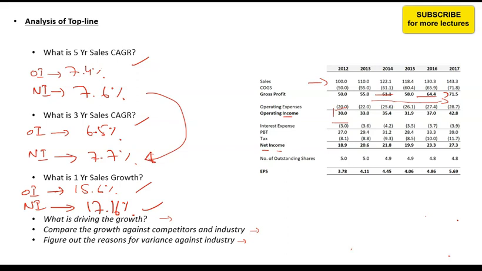Interest expense has declined, so that has led to an increase in net income. If you look only at net income, then it will look like the company is in good shape, doing well. Its net income has increased from the 5-year to the 3-year CAGR, and then further in 1 year. But this net income increase has been driven by interest expense, and that is obviously not sustainable. That is not the core business of the company.